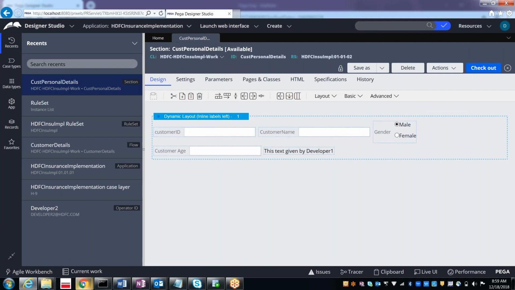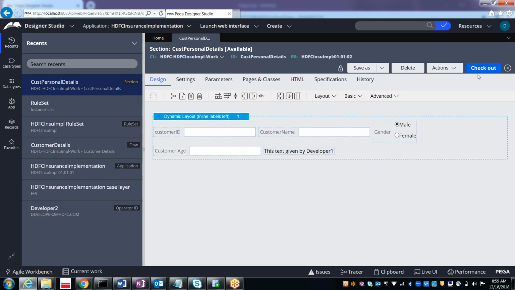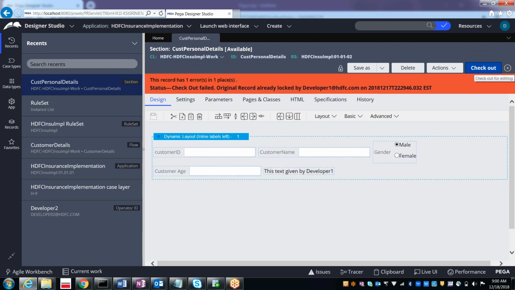So now developer 1 has selected checkout. The first person, developer 1, has done the checkout option. After developer 1 did the checkout, now go to developer 2. If he tries to do the checkout, see, he is getting the error message.